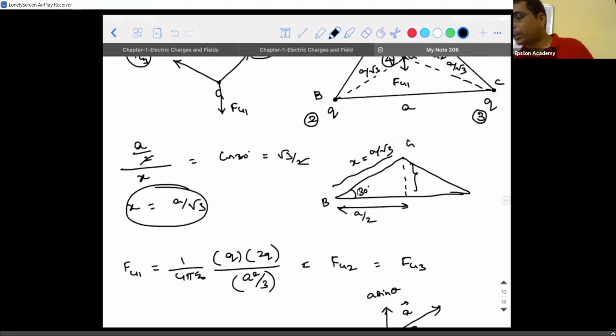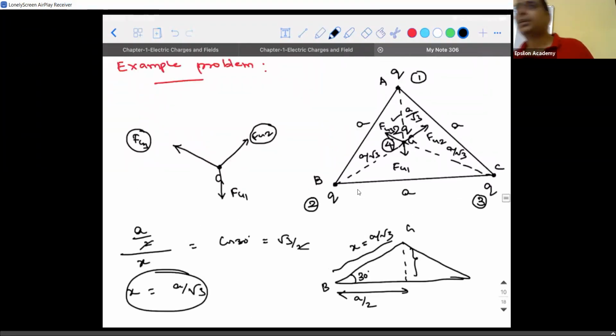In a similar way, if you observe this point, in physics you should always take a reference coordinate system at the starting point. So if I take the reference coordinate system like this, if I take this as the origin, then which is the vector which is perfectly aligned along the y direction?